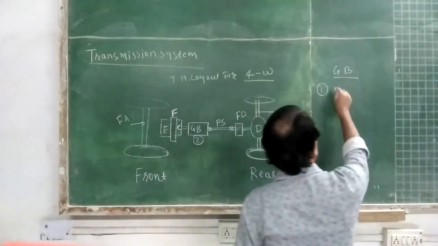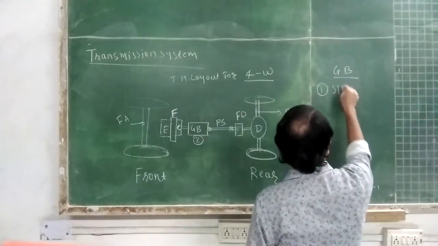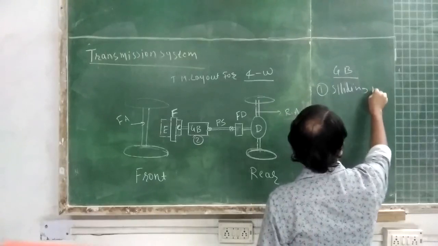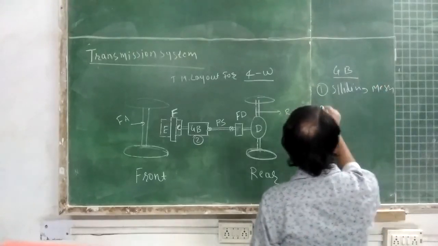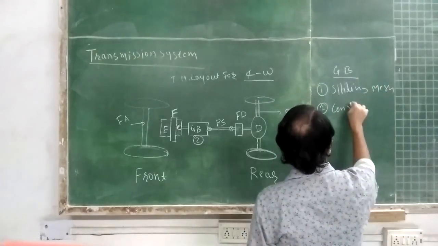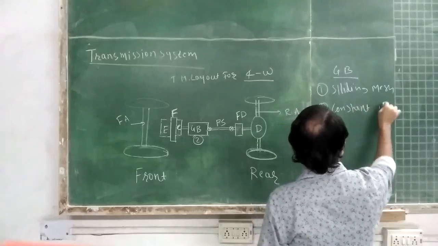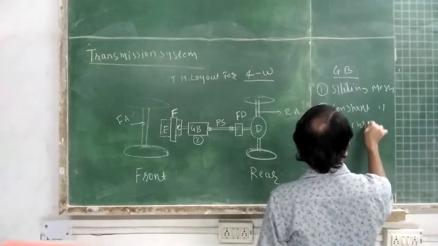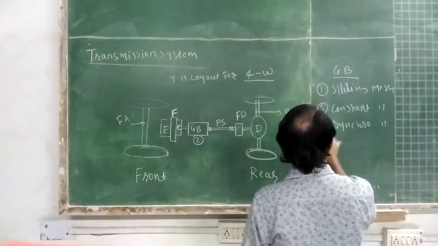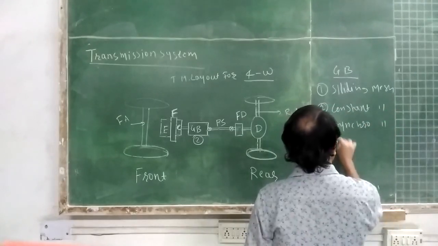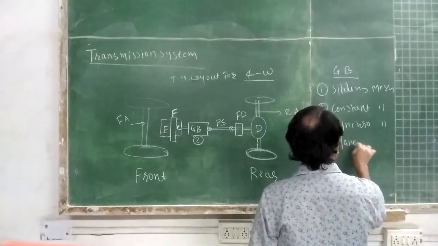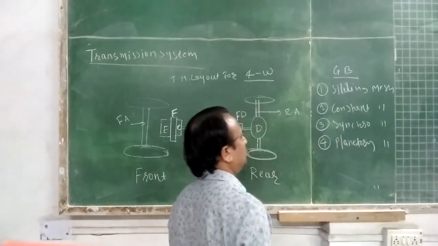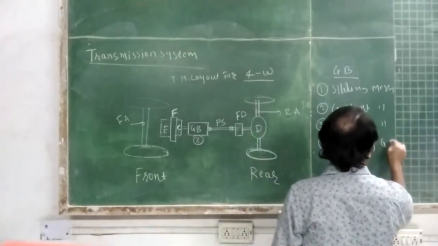The first gearbox is sliding mesh. The second one is constant mesh. The third one is synchro mesh. The fourth one is the planetary gearbox.